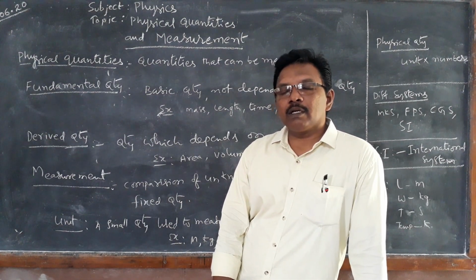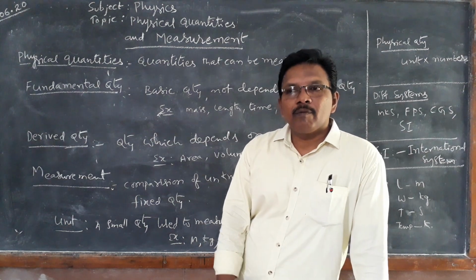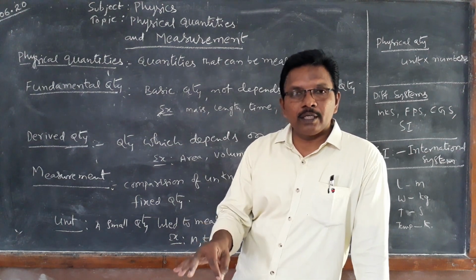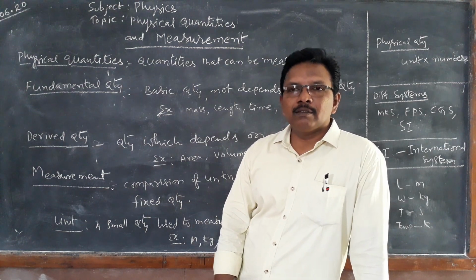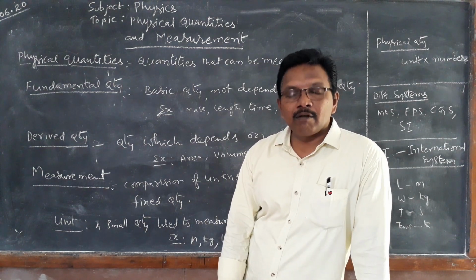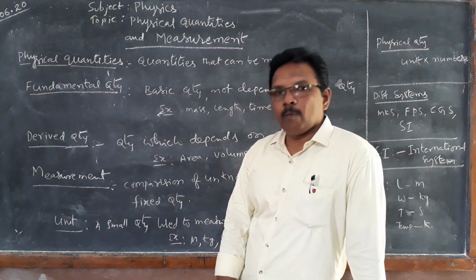So here units are fixed quantities. A unit is a fixed quantity used to measure an unknown quantity. Meter, second, Celsius degrees or kelvins, these are called units.